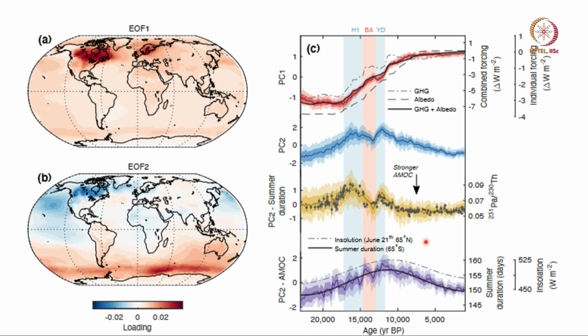All these combined effects can be understood only if you look at the proxy data as well as the model simulation. All this has been combined here, because proxy data are not available at all times. There are periods when there is no data available. The model gives you continuous data, but the model is not perfect. The model has its limitations.